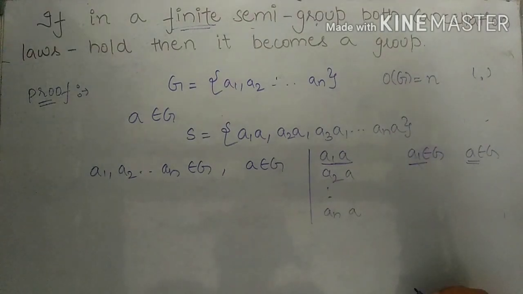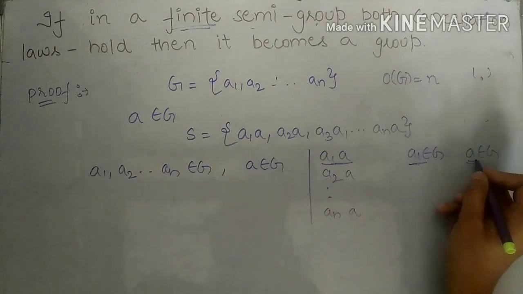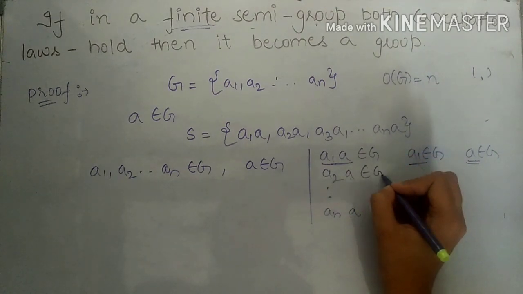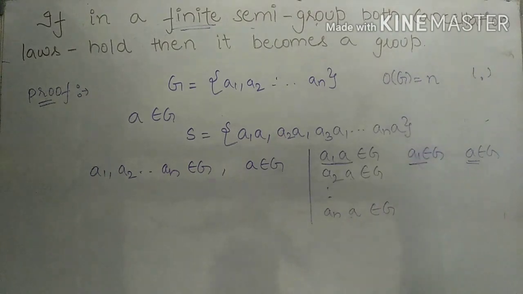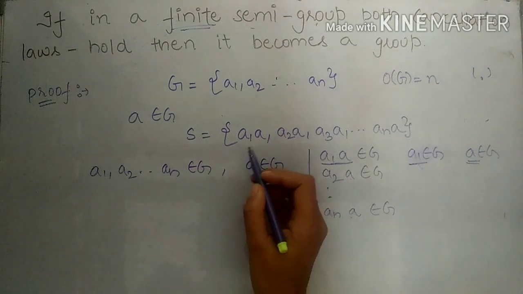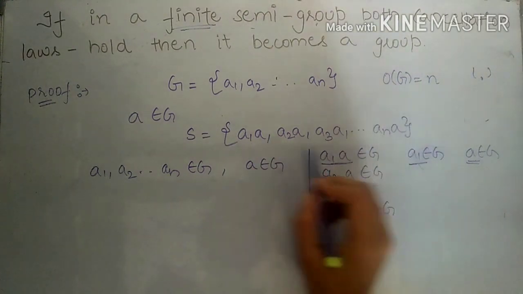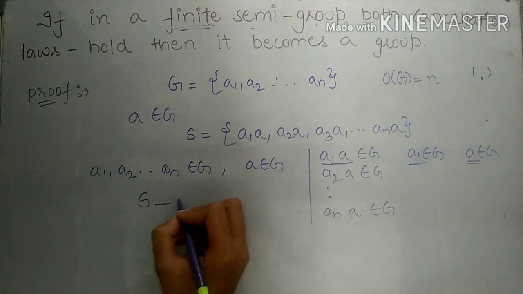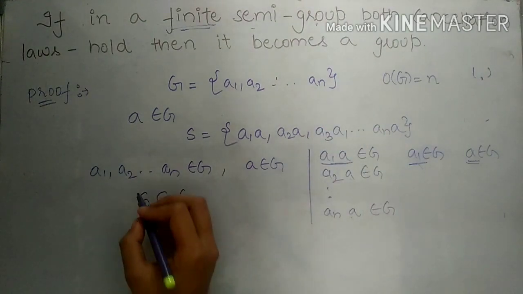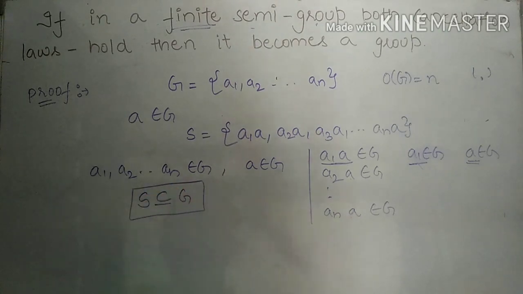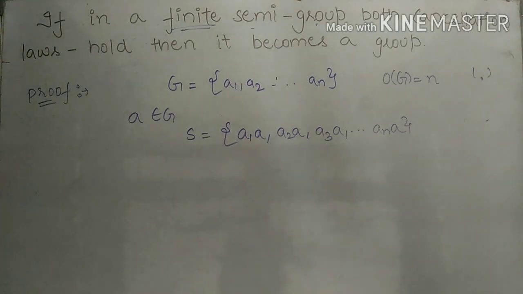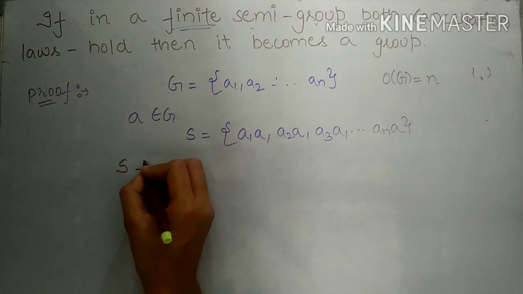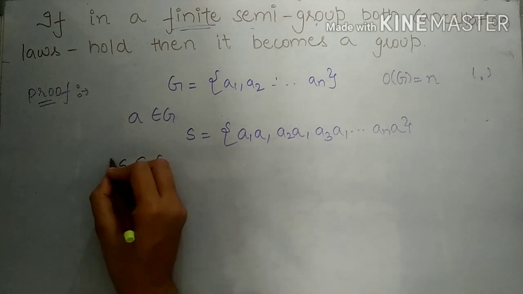So the multiplication of these two elements also belongs to G. So all the elements of S are elements of G, and we can say S is either equal to G or contained in G.